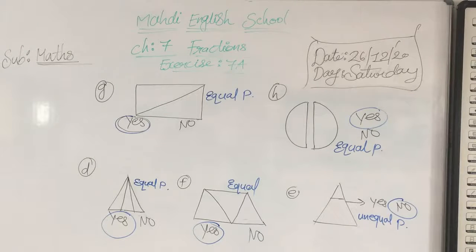In F equal, E no, unequal, and in G it's divided into equal parts. So what are we concluding from this G? Yes, it's divided into equal parts. That's why we have mentioned equal parts for yes. And also the same for A. It's a semicircle, both semicircles. Both semicircles are the same. Understood? I hope you all have understood, my dear students.